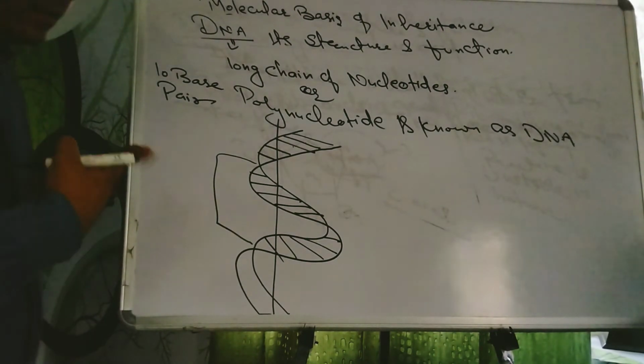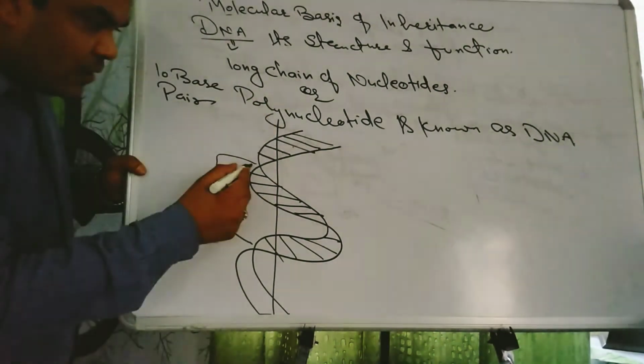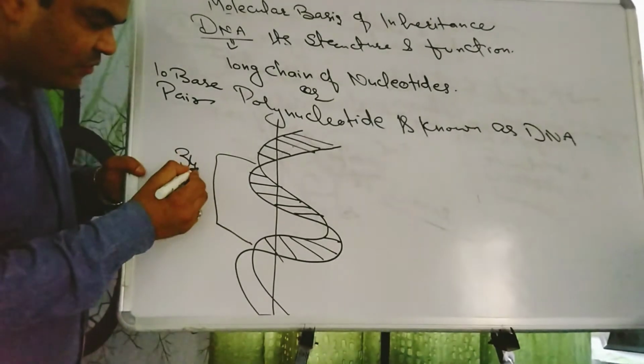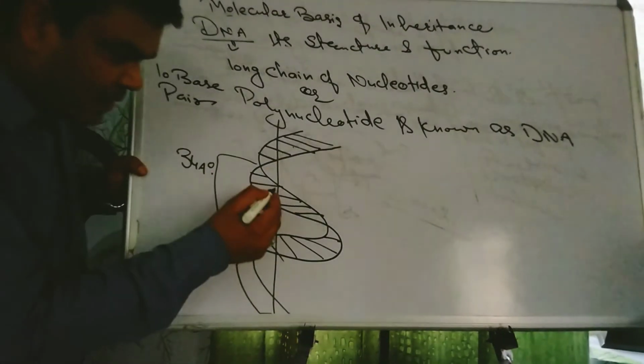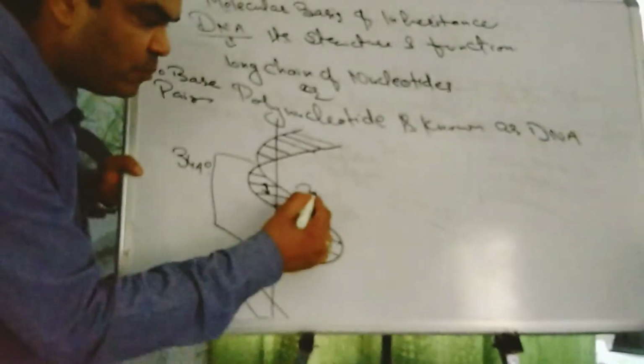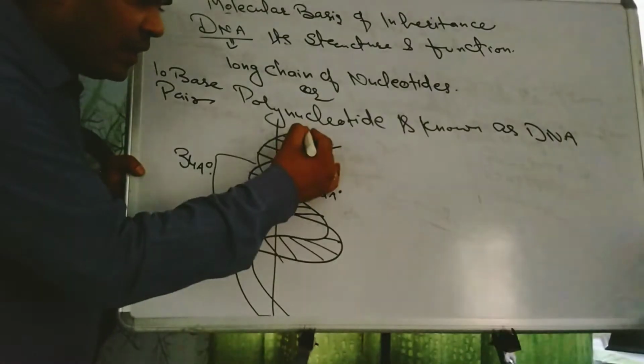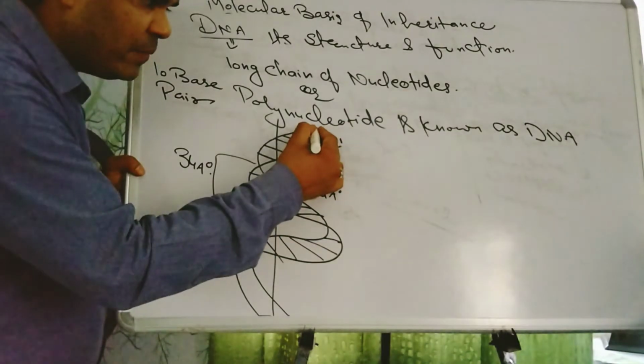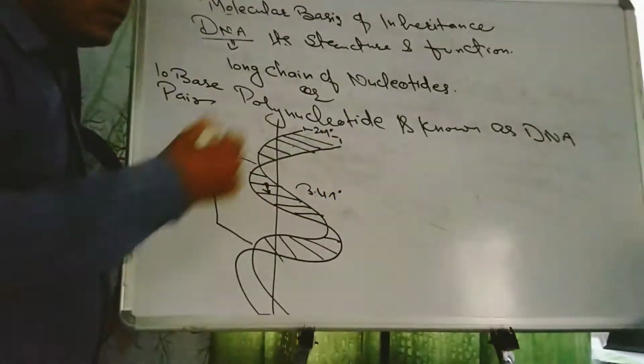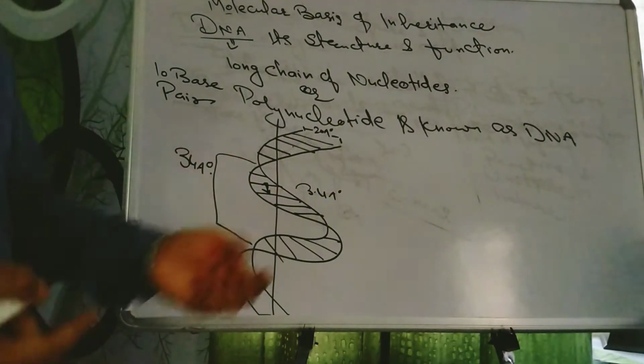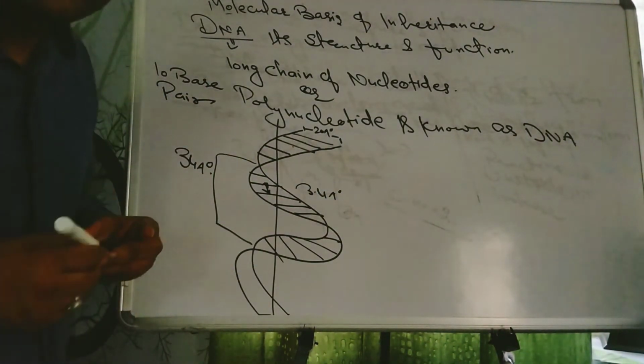Is it clear? The pitch is 34 angstrom, the gap between two adjacent base pairs is 3.4 angstrom, and the gap between the two strands, which run anti-parallel to each other, is 20 angstrom.